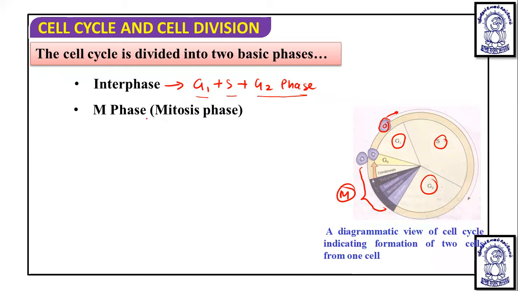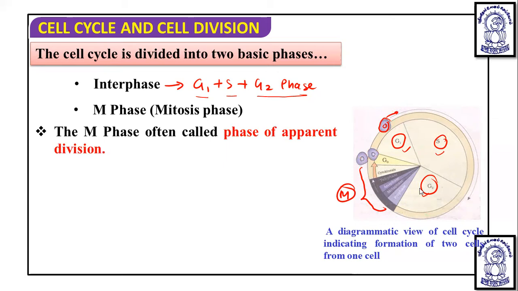Actually, the M phase is the actual dividing phase. Here you can see this is G1. When a cell starts its cell cycle, it first enters G1, then S, then G2, then the M phase, and ultimately divides into two. So G1, S, and G2 are the preparatory steps which are kept under the interphase. But the M phase is the phase of actual division where mitosis or meiosis takes place.